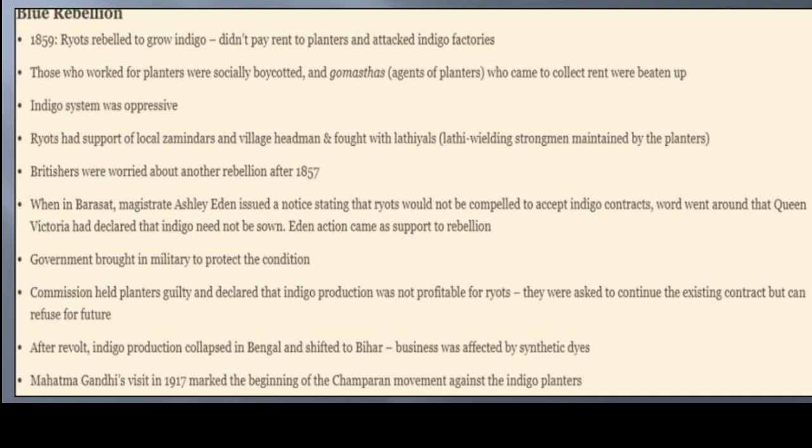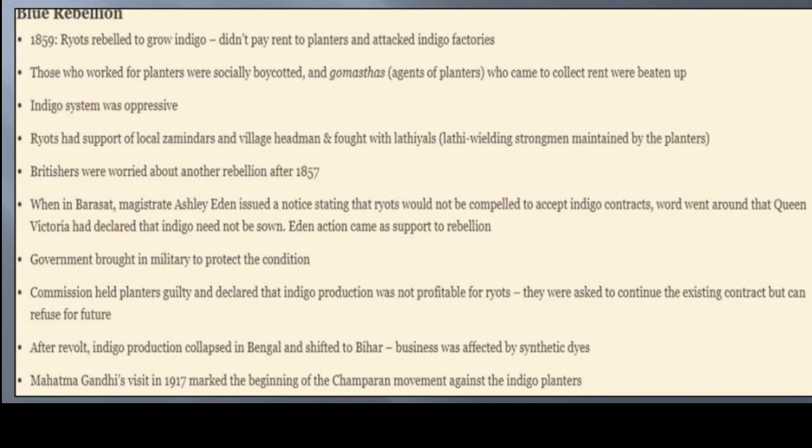The government brought in the military to protect the planters. The Commission held planters guilty and declared that indigo production was not profitable for Ryots. They were asked to continue the existing contract but could refuse in future. After the revolt, indigo production collapsed in Bengal, but the planters now shifted their operation to Bihar.